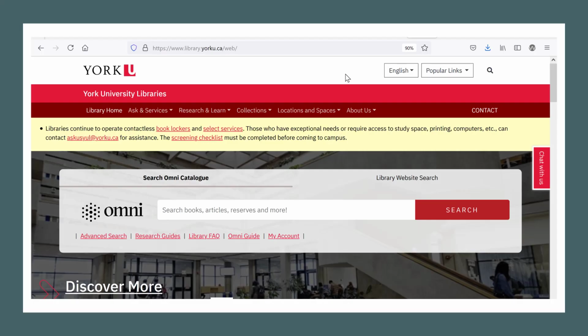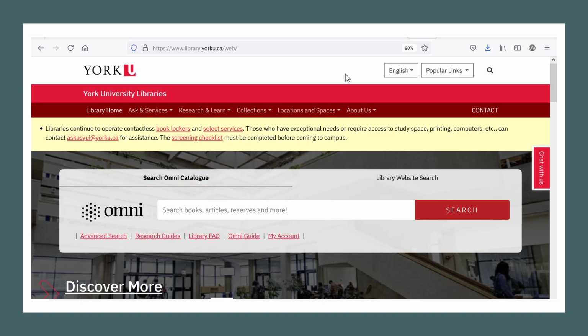York University Library's catalog is the best tool for searching books available in the library, whether it's a print book or an electronic book, whether it's from the law library, from the business library, or any other York University branch libraries. To access the library catalog, visit www.library.yorku.ca or just Google York University Libraries.